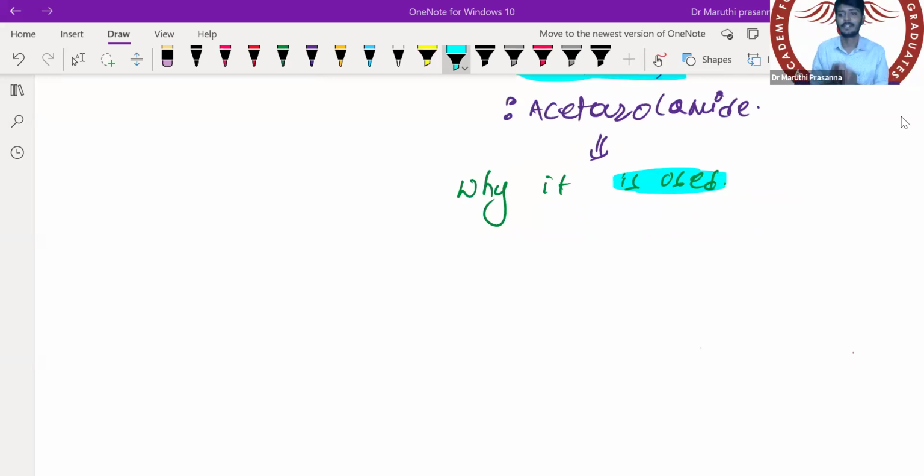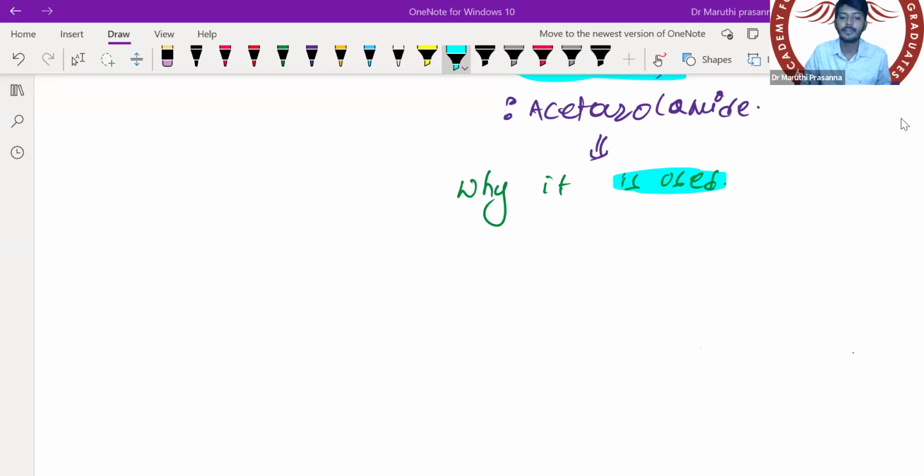Remember, many of us think one reason, because, sir, it will cause the loss of bicarbonate. If bicarbonate is lost, the body will become acidic. Here alkalosis is there. That is why we are causing the acidosis to happen using acetazolamide. No, it is not because of that.